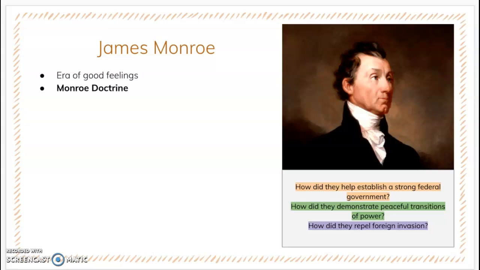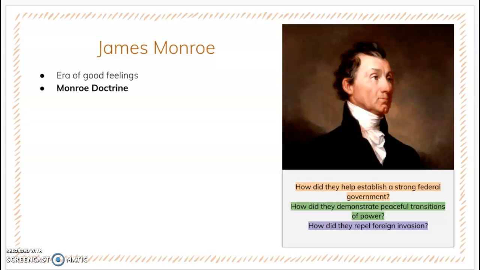Also during this time, one of Monroe's most famous accomplishments was his Monroe Doctrine, in which he discouraged foreign intervention in the Western Hemisphere. In this doctrine, Monroe stated a few major points, including that the United States would stay out of the affairs of Europe and other colonies in the Western Hemisphere, and that Europe would not further colonize the Western Hemisphere, which would be North and South America, and that European powers would refrain from meddling in American affairs. This demonstrates Monroe's attempts to repel any attempt at future foreign invasion.